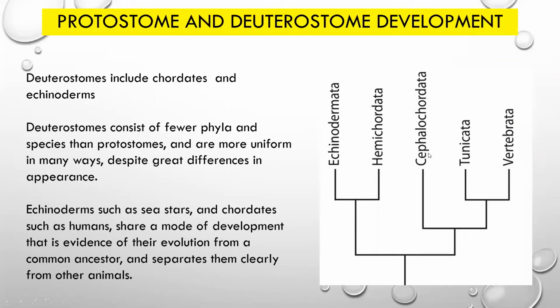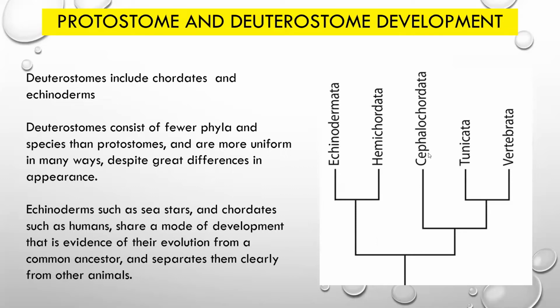The second group is deuterostomes. Deuterostomes include chordates and echinoderms. These animals have radial cleavage and indeterminate cleavage.